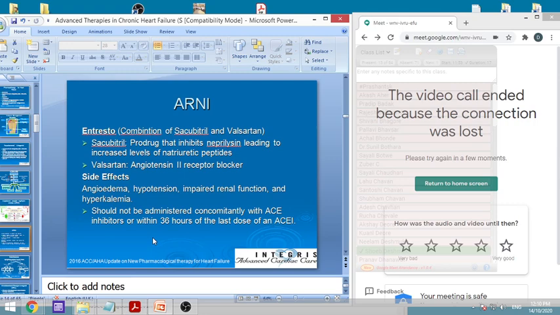So the adverse effects are angioedema, hypotension, impaired renal function, and hyperkalemia. Hyper means more potassium in the body. These are the adverse effects. Otherwise, the effects we have seen are as follows.